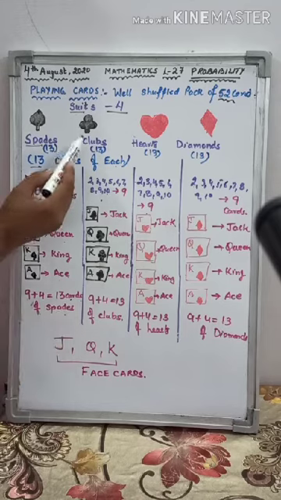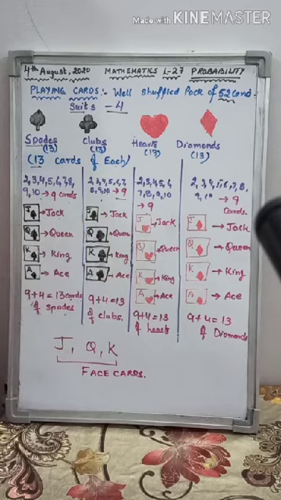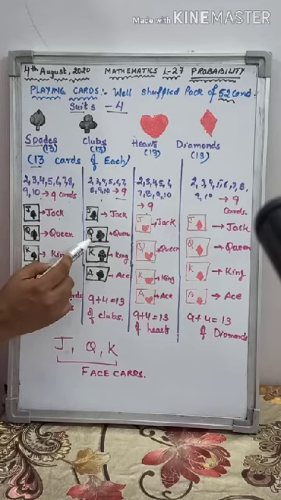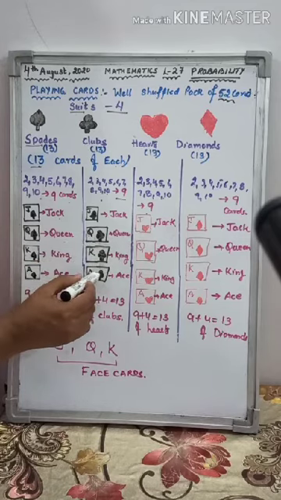Now let us discuss the club. 2 to 10 there are 9 cards. Then J, Q, K, A: jack of club, queen of club, king of club, ace of club. So again 1, 2, 3, 4 plus 9, 13 cards of club.